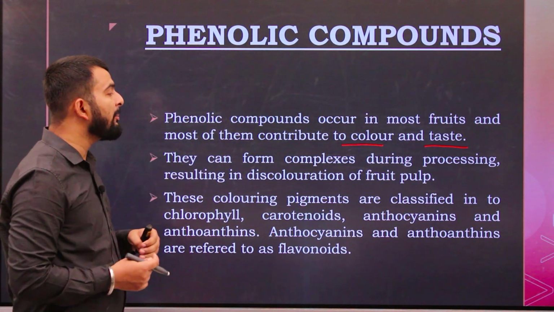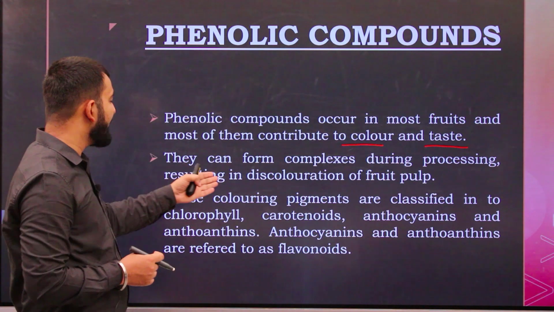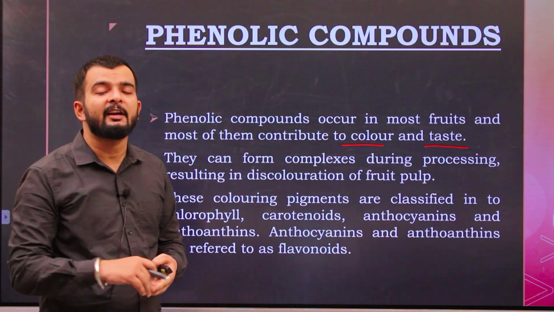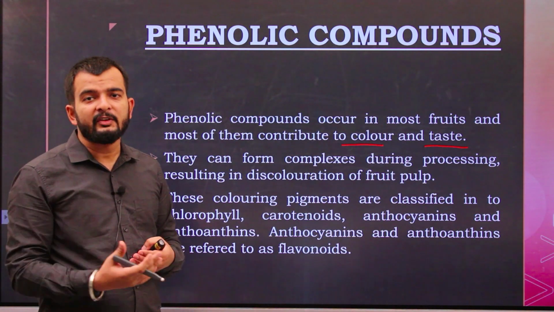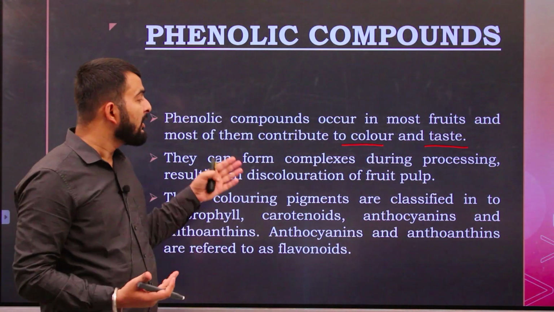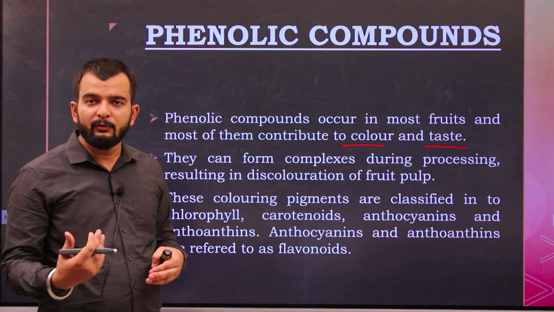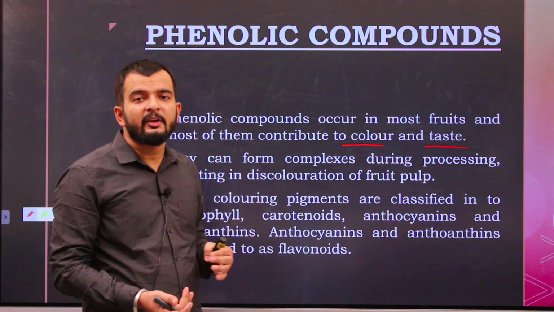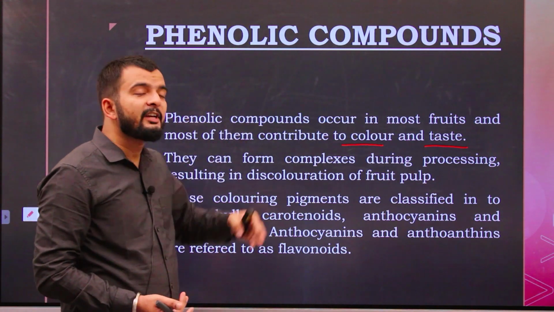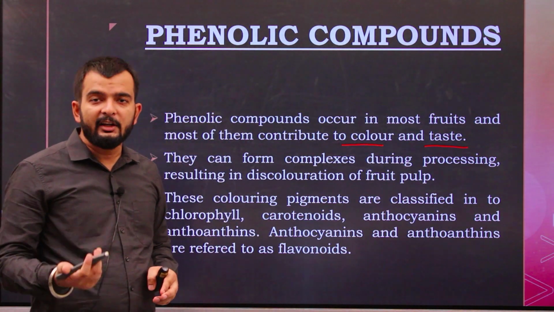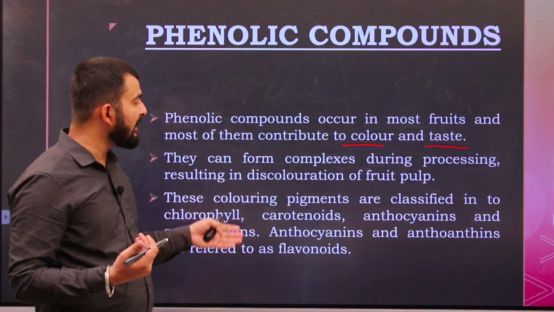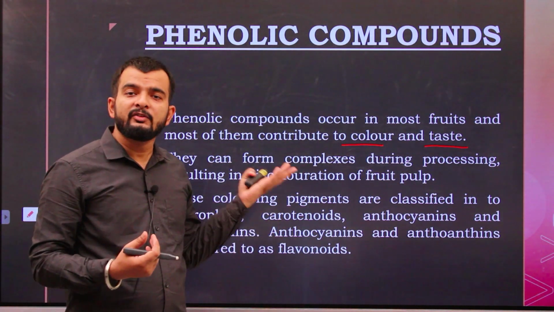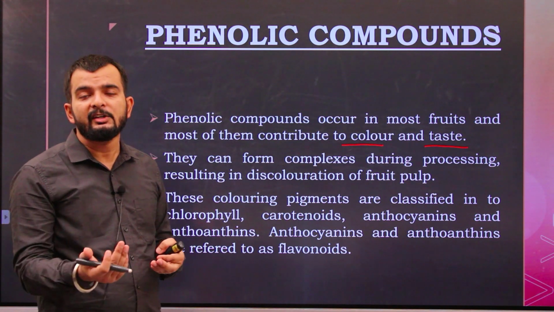Now they can form complexes during processing and result in discoloration of fruit pulp. While dehydration and other food processing unit operations are performed on fruits, when we are making value added products from fruits, these phenolic compounds which are responsible for the color of the fruit may form complexes with other compounds and cause discoloration.